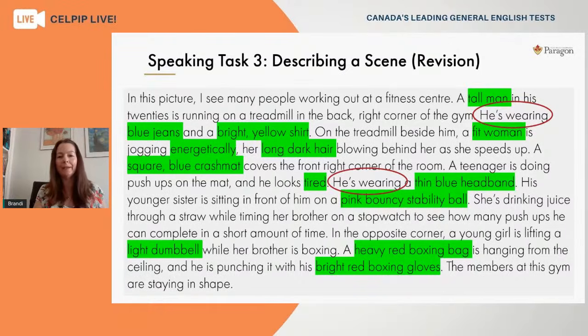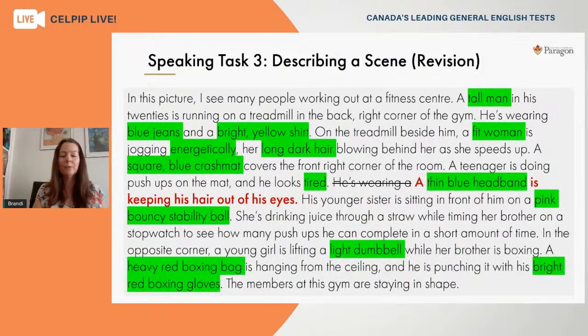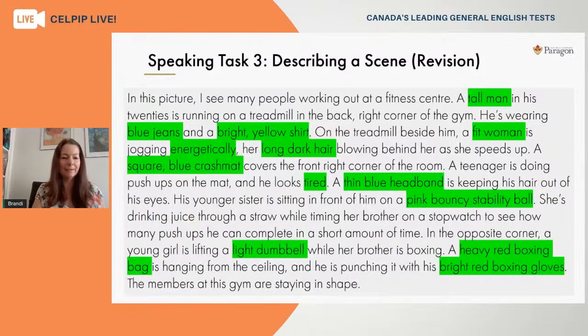So we already know that he's on the crash mat doing push-ups and he looks tired. So maybe I change the sentence to something like this. A thin blue headband is keeping his hair out of his eyes. So at least that completes the description of him being very tired and doing these push-ups. I think it's a better idea overall, and it still covers some of that descriptive language to allow the listener to close their eyes and imagine what this man looks like. So we can add that in as well.